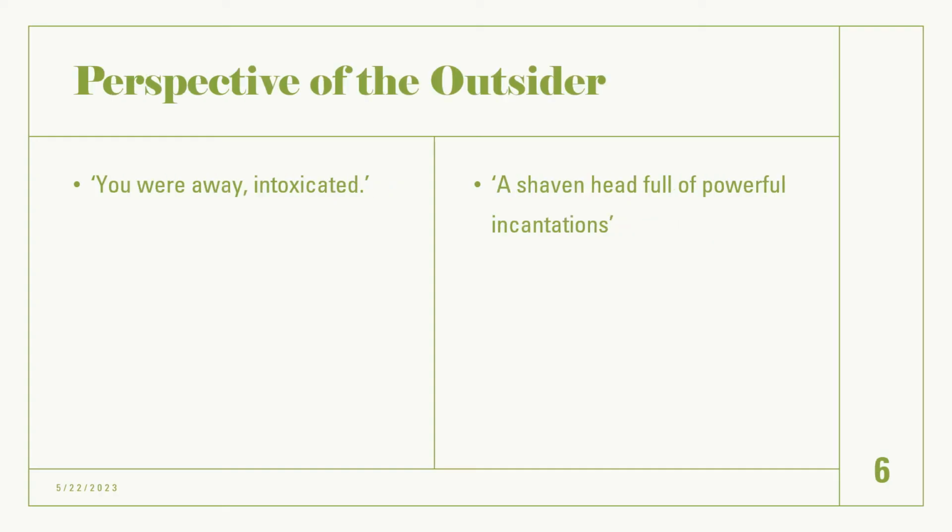So then we move on to the perspective of the outsider. So this moment is really them trying to understand the other person and trying to understand what it must have been like to go to war or to make that decision to go to war. So in Poppies, we have the phrase, "You were away intoxicated." Now, this is a metaphor. Intoxication means to be drunk. Now, he is not actually intoxicated.